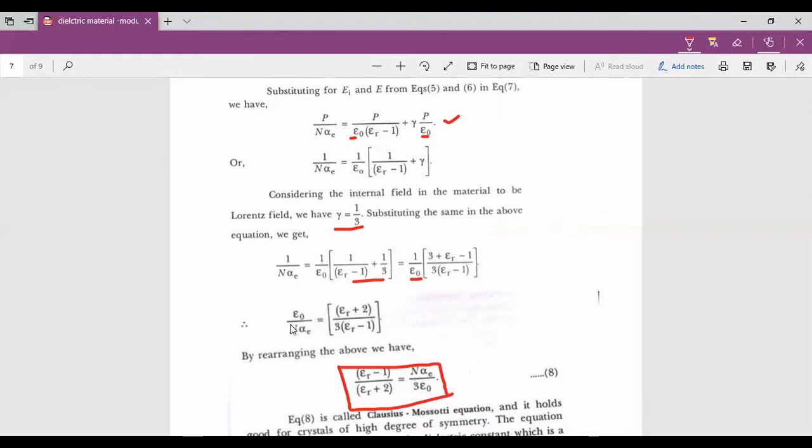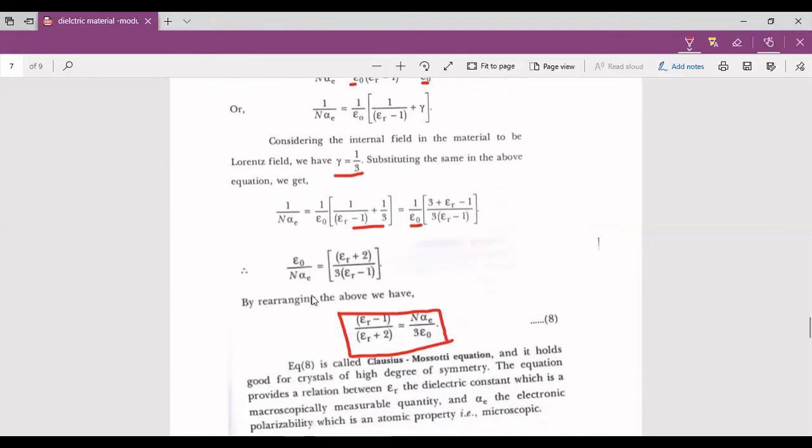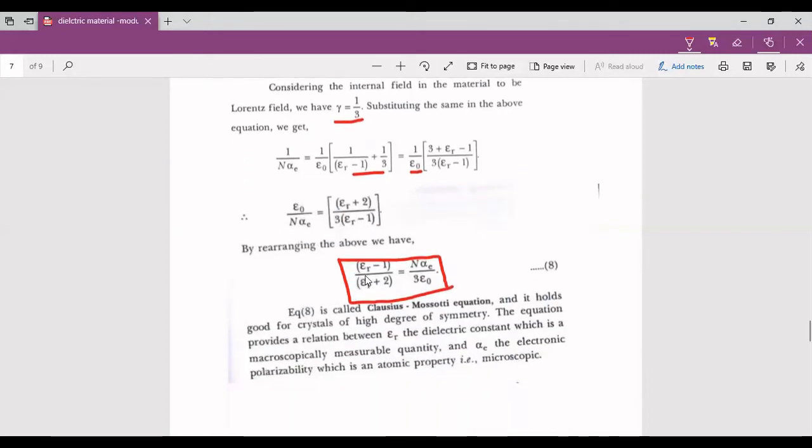On the left side, we have taken epsilon naught to the left, so it becomes epsilon naught by N alpha e. Rearranging this expression, (epsilon r minus 1) by (epsilon r plus 2) equals N alpha e by 3 epsilon naught. This is the expression for the Clausius-Mossotti equation. You call this expression 8.